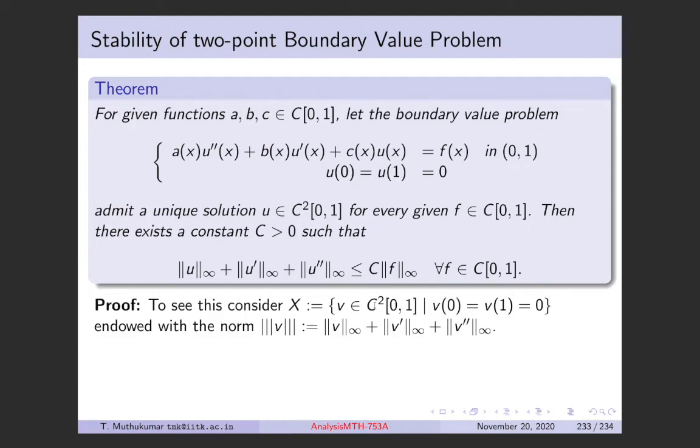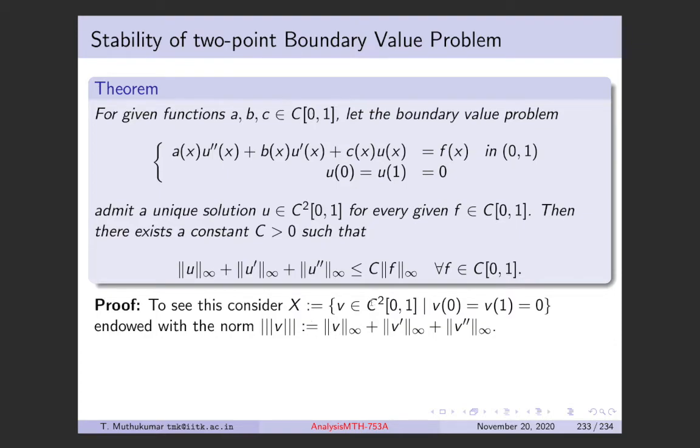Now in this you give a norm. So we are going to define the norm. For instance, if I just define the sup norm of V, it will not make this a complete space. The sup norm makes the space of continuous functions complete. C2 of [0,1] with the sup norm is actually a dense subset of C[0,1], right?